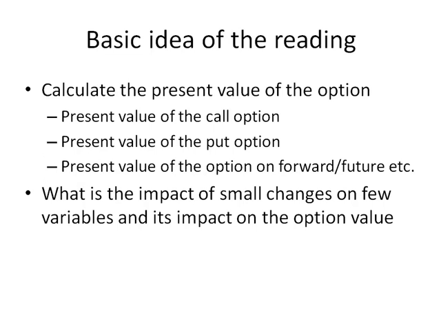In this next slide, I'm basically repeating myself, talking about the basic idea of the reading. It says that the basic idea of the reading is to calculate the present value of the option. When we say present value of the option, basically what it means is the present value of the exercise value. So what does exercise value mean?